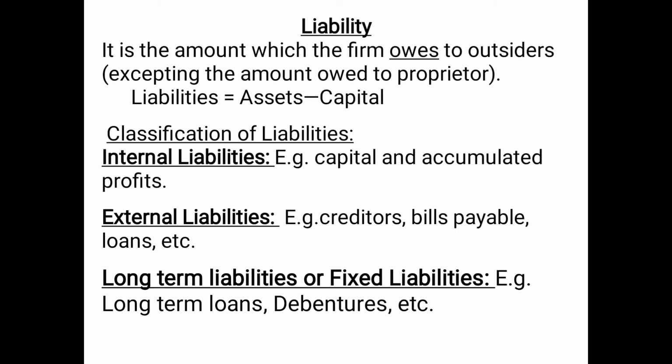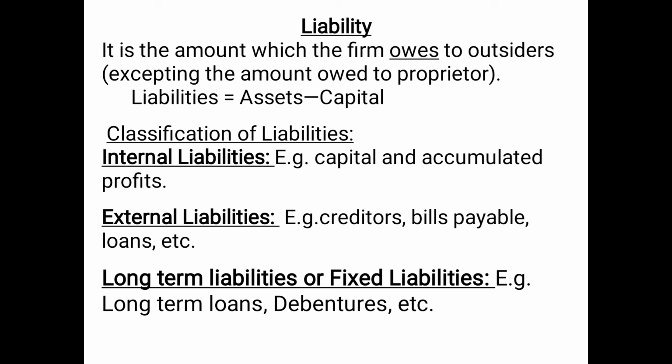So liability is the amount which is owed by the firm to the outsiders, or which the firm owes to the outsiders. Maybe a firm has taken a loan from somebody or purchased something on credit and it has to make the payment, etc. Now the classification of liabilities, or the types of liabilities.